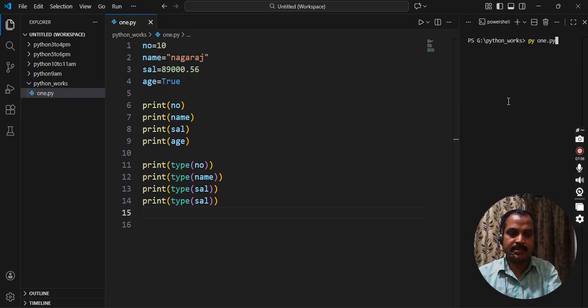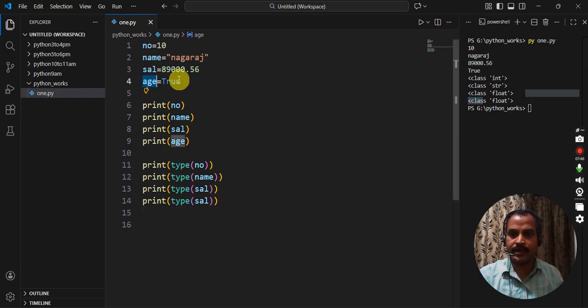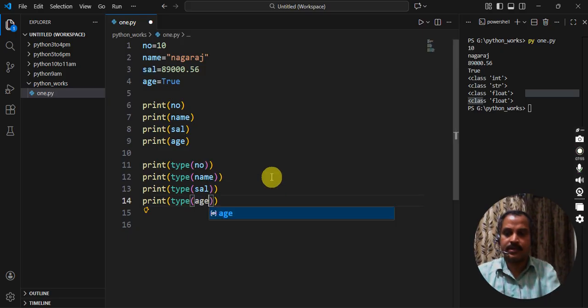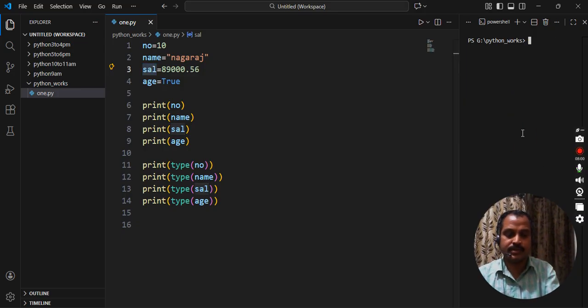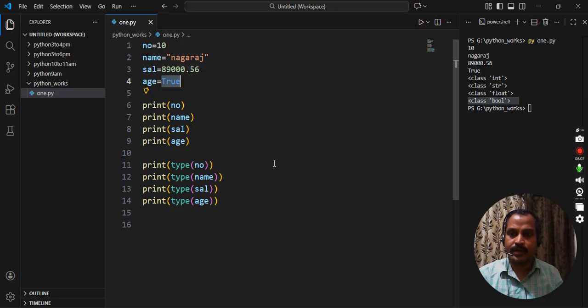It is given by Python developers. Here see, the first one is an integer type of data, then string, float, and the third one is a float type of data. Isn't it the float type of data? No, it's a boolean type of data. Actually by default it takes as 0.0, so that's why it takes this. Okay, sorry. No, it takes a boolean type of data. Actually I'm taking the salary only, it's a copy paste. See here, it's a boolean type of data. So true means 1, false means 0. Actually it will take internally binary codes.